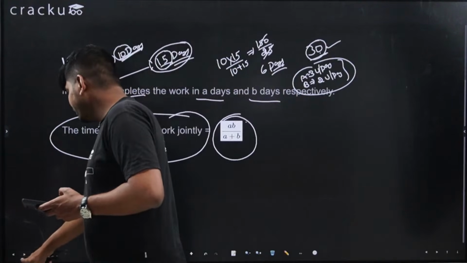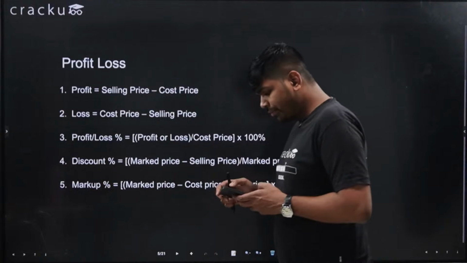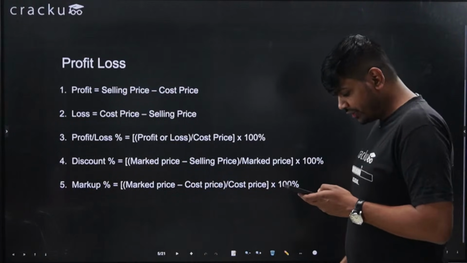Moving to the next formula, profit and loss. We will discuss about profit and loss.